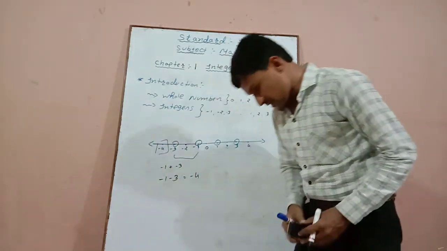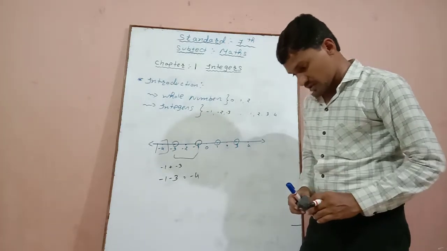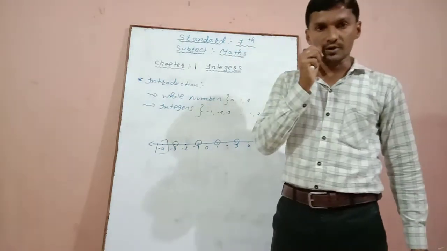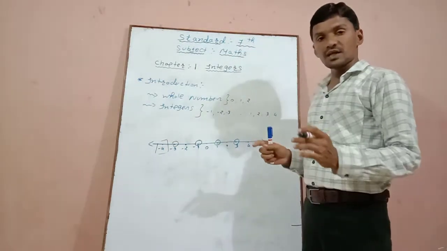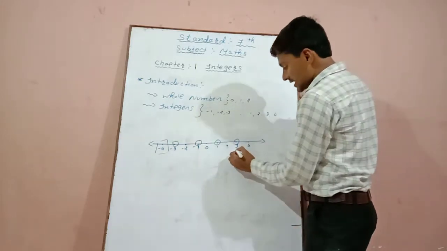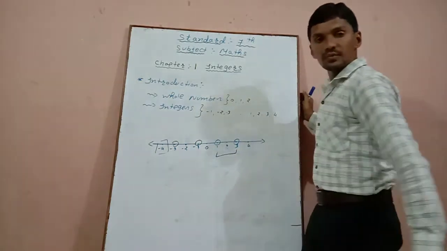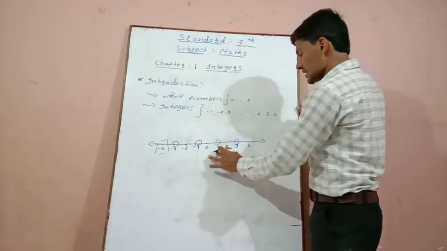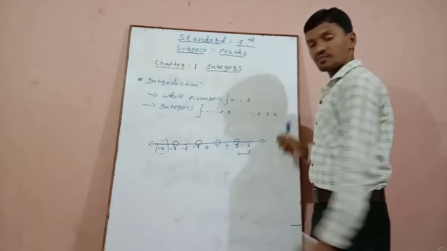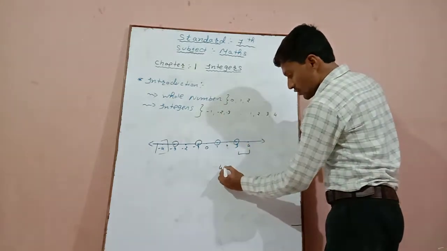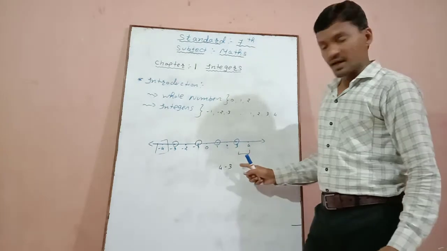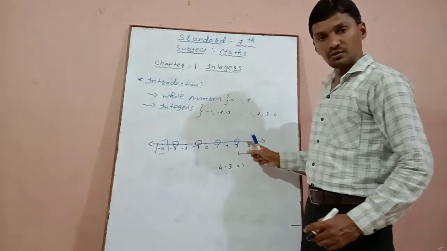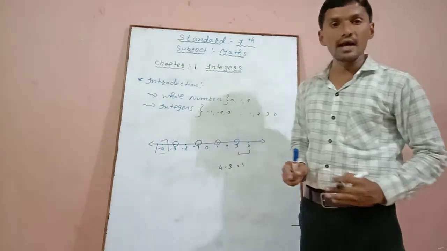Now third point, subtract a positive integer, we move to the left. Subtract a positive integer. Now we have to subtract it, we have to minus it. If we are minusing 3 minus 1, then we will move to the left hand side. Or again say 4 minus 3, subtracting 4 minus 3 means answer will be 1. So if we subtract this positive number, then we will move to the left direction.